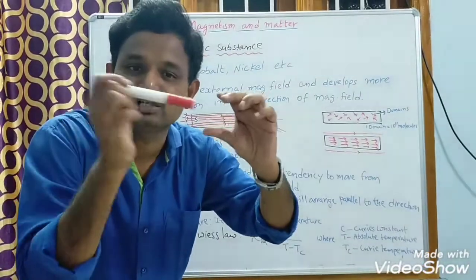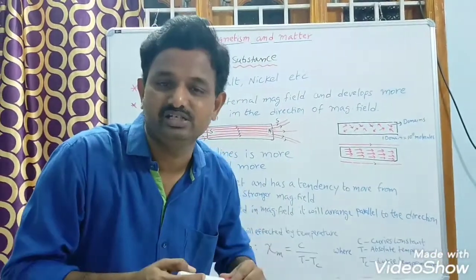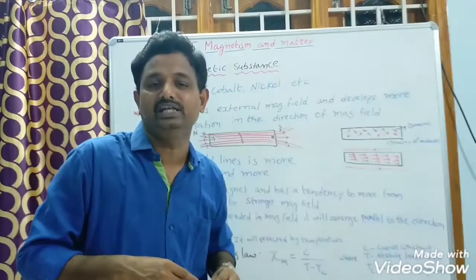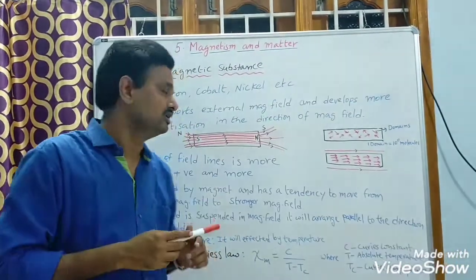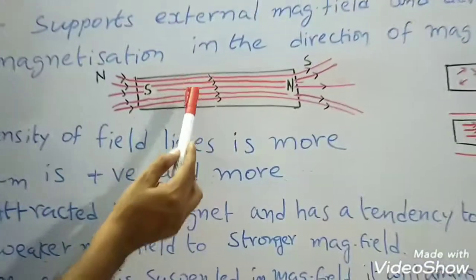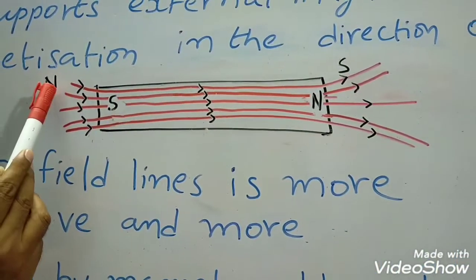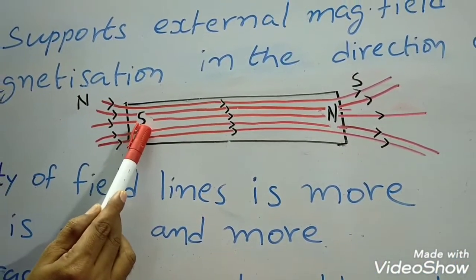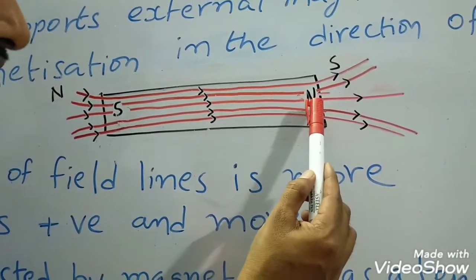It supports the external magnetic field and develops more magnetization in the direction of the magnetic field. Why does it support? Students, look here. If I place a ferromagnetic substance in an external magnetic field, the end which is nearer to the north pole acquires a south pole, and the end which is nearer to the south pole acquires a north pole.